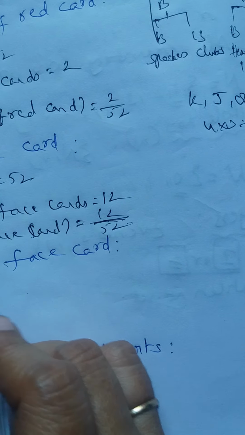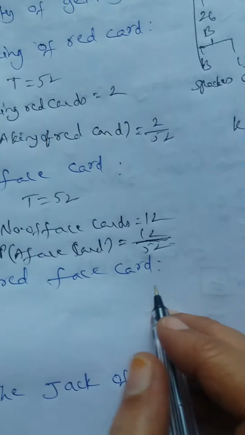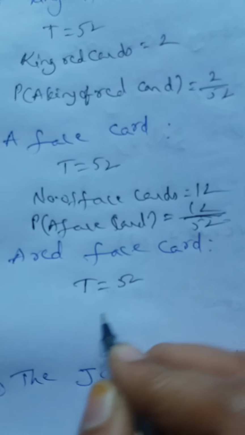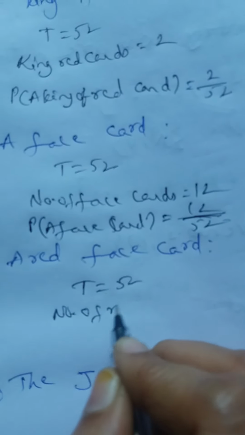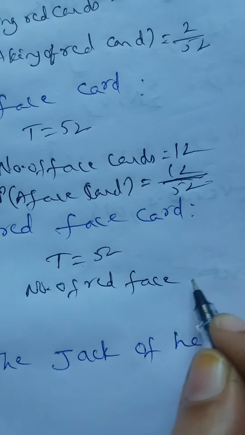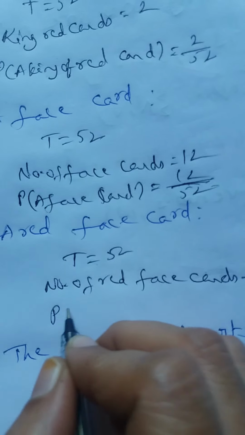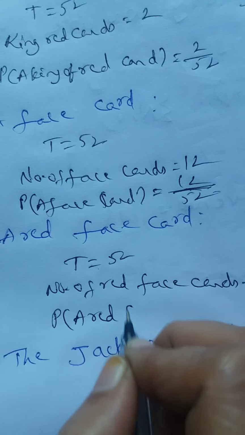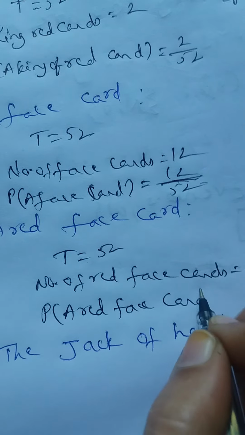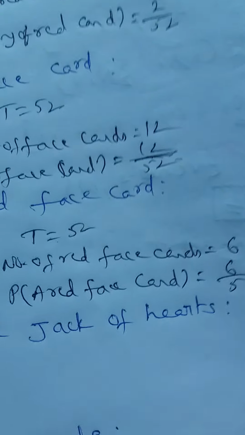Next, probability of getting a red face card. A red face card means, how many red suits are there? There are two sets of red cards, hearts and diamonds. In each case, there are 3 face cards. The total number of cards are 52. So, number of red face cards is equal to 3 plus 3 is 6. And probability of getting a red face card is equal to 6 by 52.